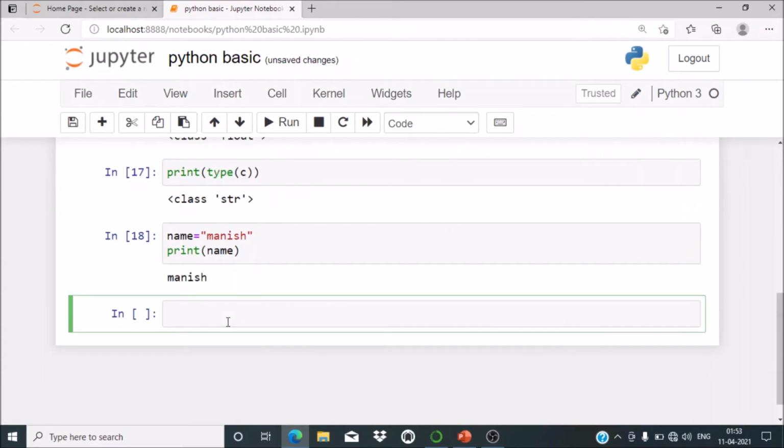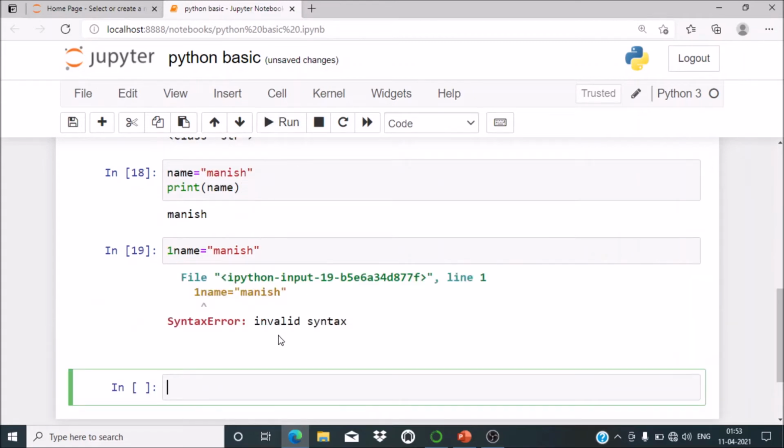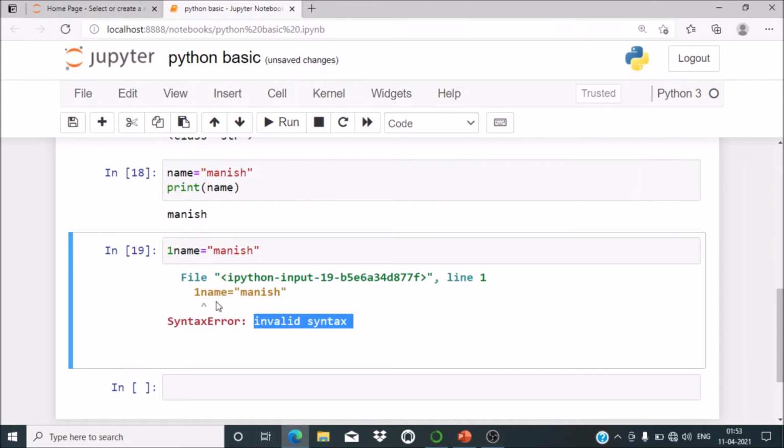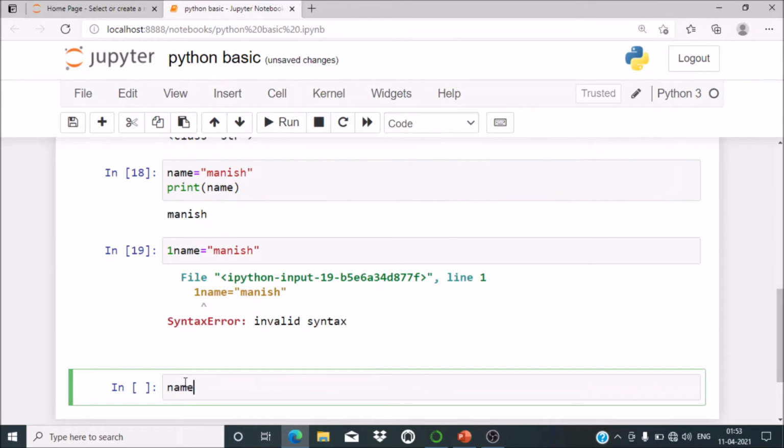Name should not start with special characters or numbers. If suppose I gave 1name is equal to Manish, and if I run it, then there is an error. It is invalid syntax. So you cannot start the variable name with numbers. After the letters, you can have the numbers. If I write name1, it is a correct variable name, but 1name is not a correct variable name.